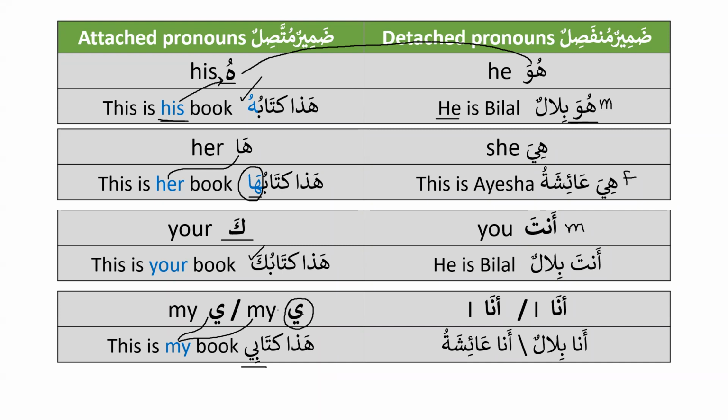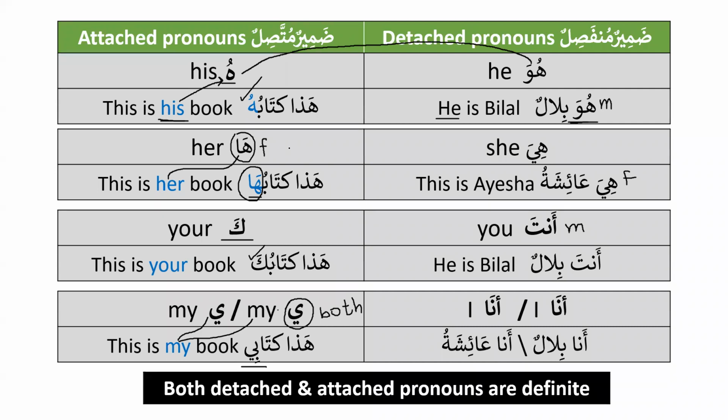So the four attached pronouns that we are going to learn in this lesson are hu, ha, ka, and ya. Ya is used for both, whereas hu and ka are used for the masculine, and ha is used for the feminine.